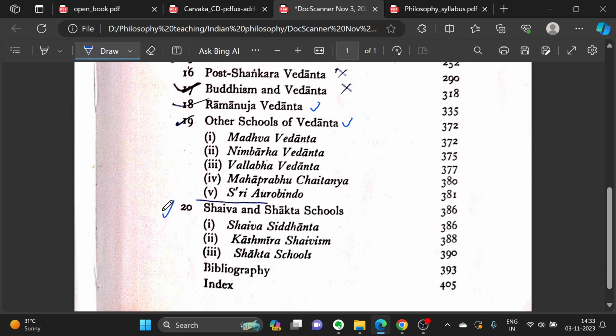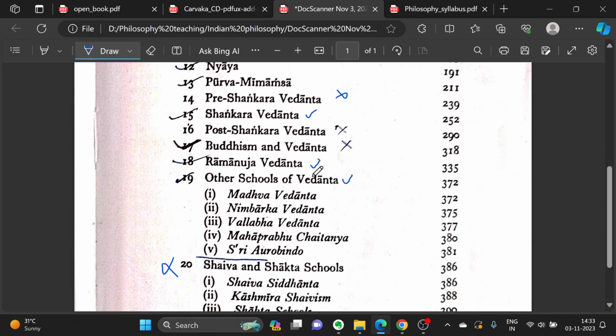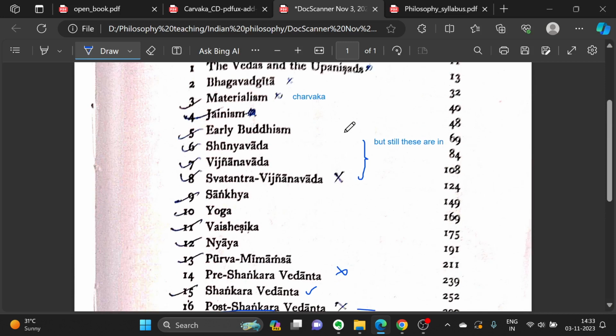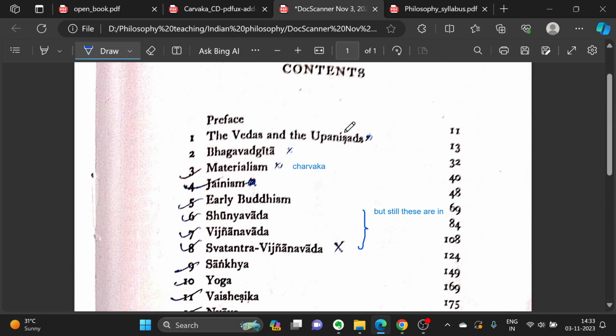This is not in our syllabus, Shiva and Shakta schools. And from these two chapters, post Shankara Vedanta and Buddhism and Vedanta, again, these are not required, but we will see a little bit out of there which will help us gain better understanding. But as such, you can ignore these chapters as well. Okay, so I think I've made clear what chapters are important in this book. Now let us start with the Charvak chapter, which is the first chapter we'll find in the syllabus from this book.